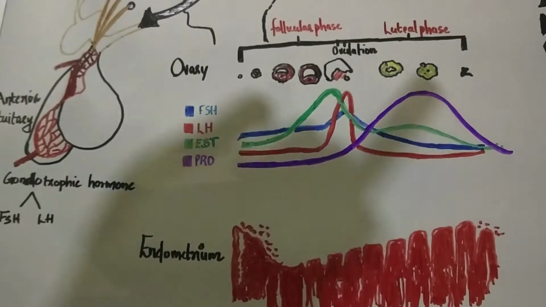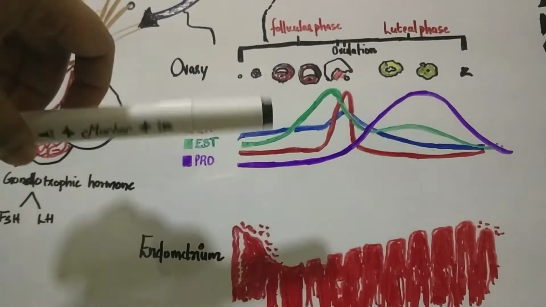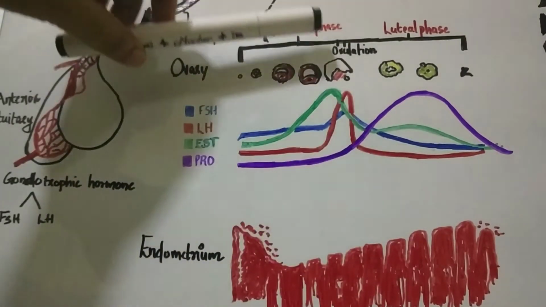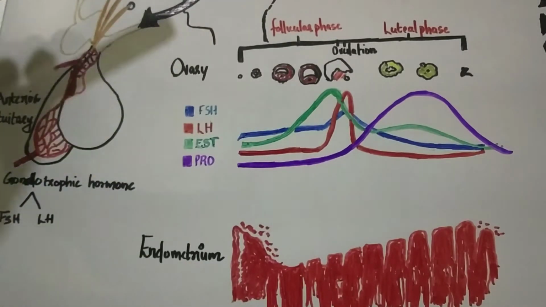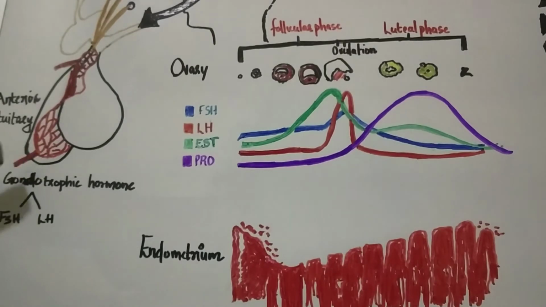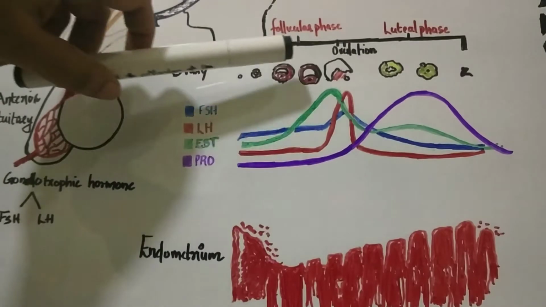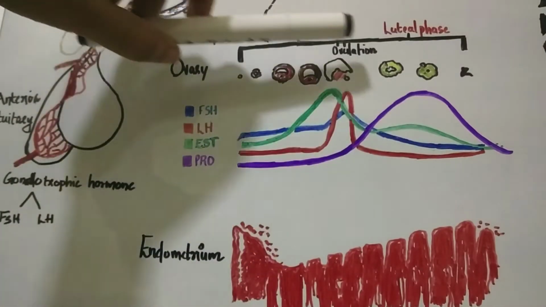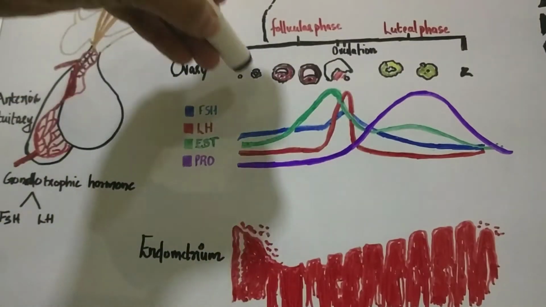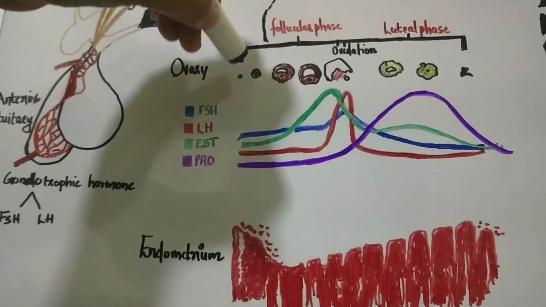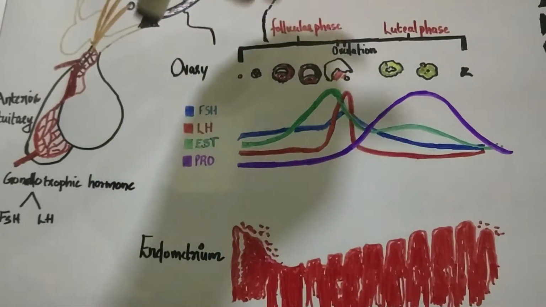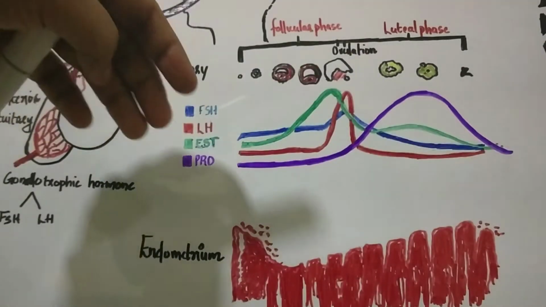During the first phase of the menstrual cycle, that is during the follicular phase, the GnRH, the gonadotropin releasing hormone, stimulates the anterior pituitary gland to secrete follicle stimulating hormone. In the ovary, the FSH results in the maturation of the ovarian follicles. The primordial follicle, primary follicle, starts to mature.